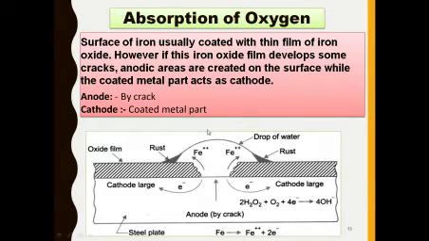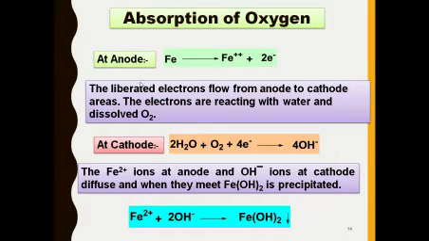So a drop of water means presence of H2O, water. H2O plus oxygen plus 4 electrons accepted get converted into 4 OH negative ions. This means there is a formation of OH negative ions in the cathodic area and Fe2 positive ions present over the anodic area. So these are the reactions.